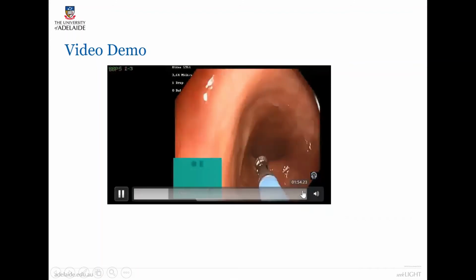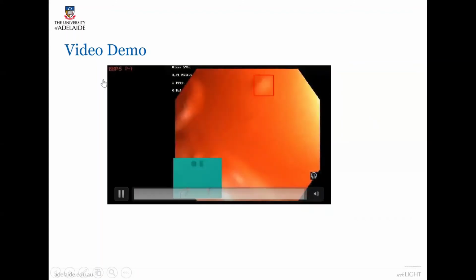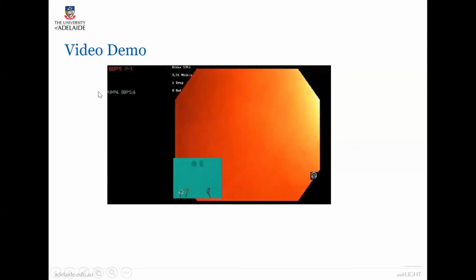And for the last part, you can see the final bowel preparation score, as I mentioned, which will be written in the last 30 frames to give the endoscopist enough time to read it.